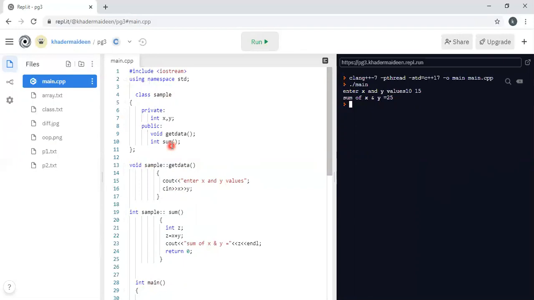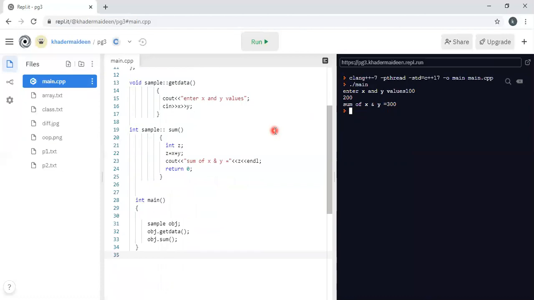Previously we have seen many programs without using the object. Hereafter we have to use only the object-oriented programming concept. Let us execute with another data. Suppose 100 is one value, then 200 is another value. So the sum of x and y equal to 300. Okay. So this is the OOP concept.